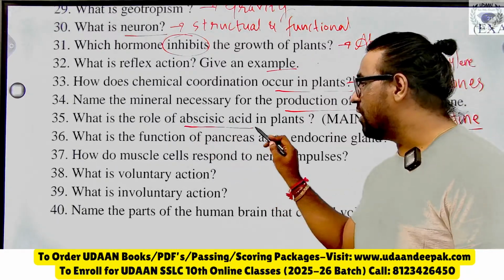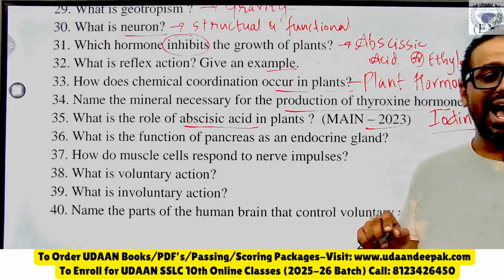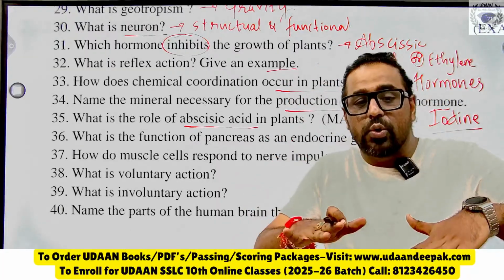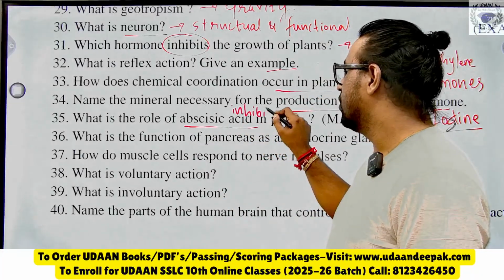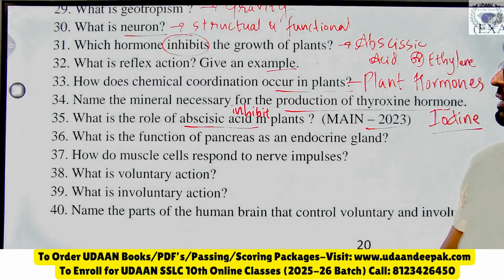What is the role of abscisic acid? This question has come in the main exam 2023. Already I have discussed. Abscisic acid is a hormone which inhibits the growth. Inhibit means what? It slows down the growth of the plant body. That is the answer. Example, you can write wilting of leaves.